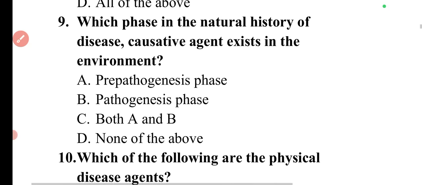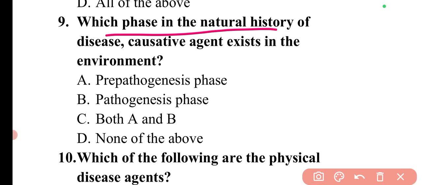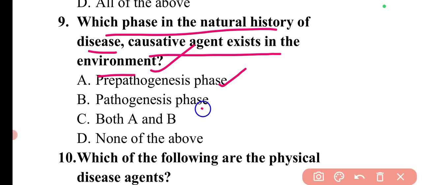Next question is, in which phase in the natural history of disease does the causative agent exist in the environment? In the natural history of disease, there are mainly two phases. One is the pre-pathogenesis phase. The second is the pathogenesis phase.